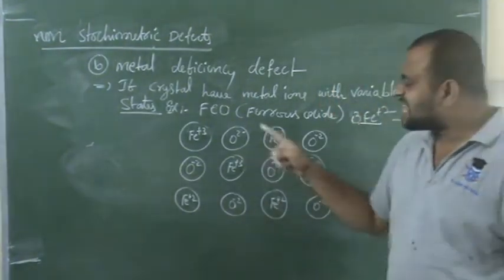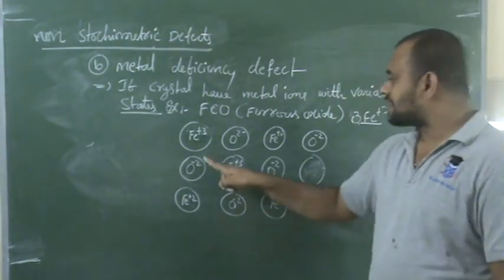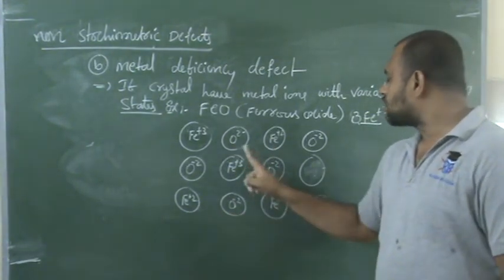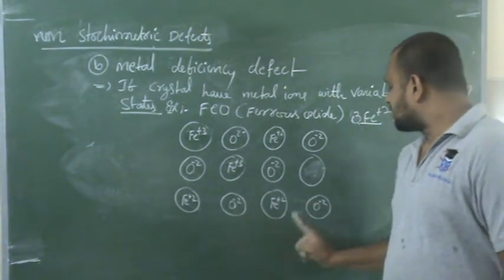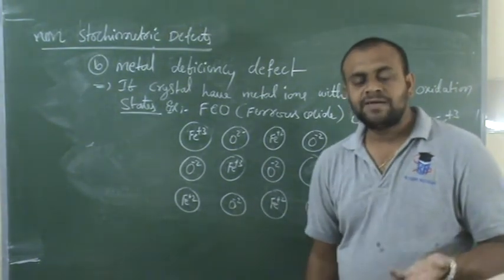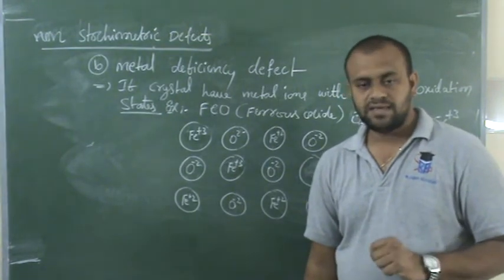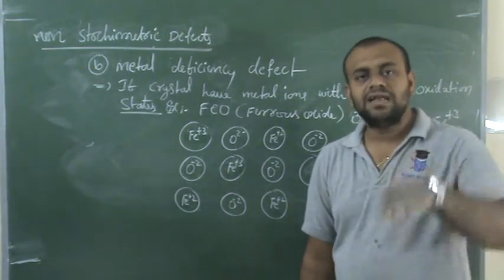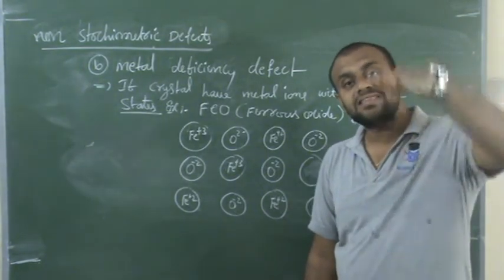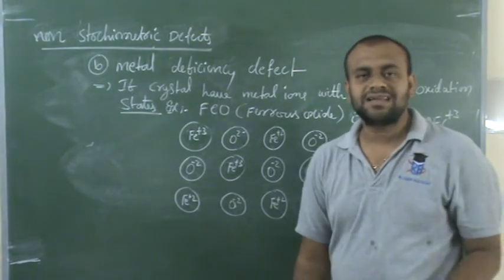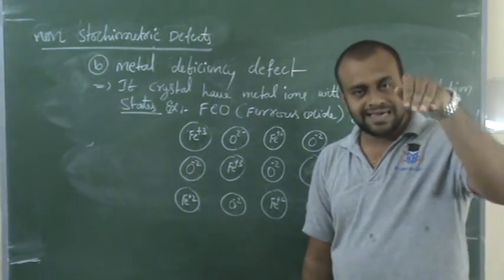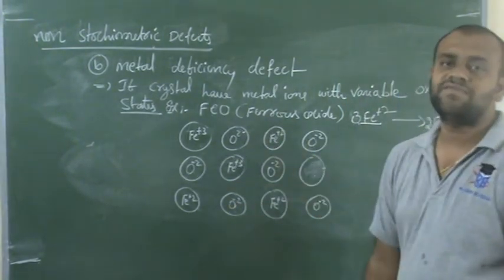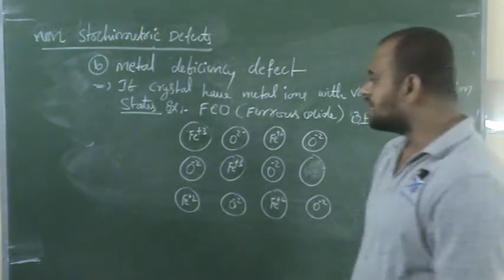Now count the metal ions and non-metal ions in this. Metal ions 1, 2, 3, 4, 5. Non-metal ions 1, 2, 3, 4, 5, 6. 6 O2 minus and 5 Fe. Which one will be more? Oxygen will be more and iron will be less. So the metal gets deficient in the crystal. The metal is less in the crystal. Therefore, it is said to be a metal deficiency defect.